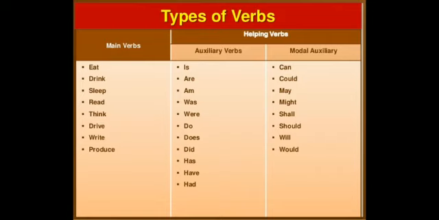Auxiliary verbs are is, are, am, was, were, do, does, did, has, have, had. And the modals are can, could, may, might, shall, should, will, would. Must, ought to, need to, have to can also be used as modals.